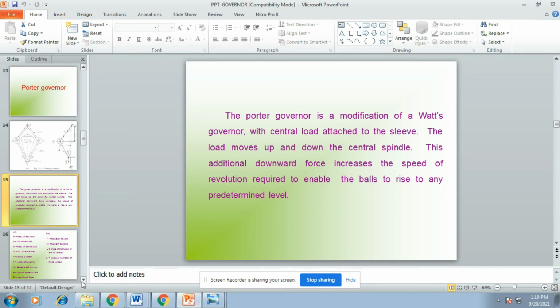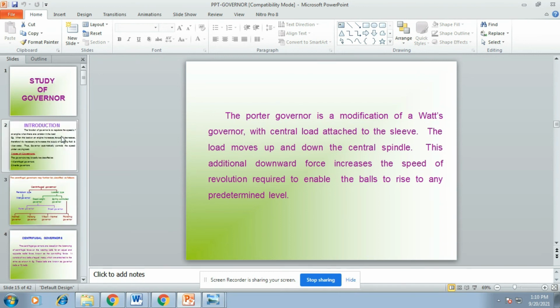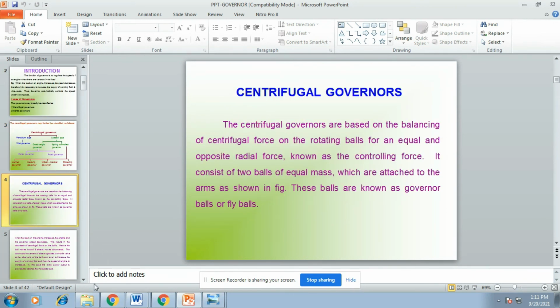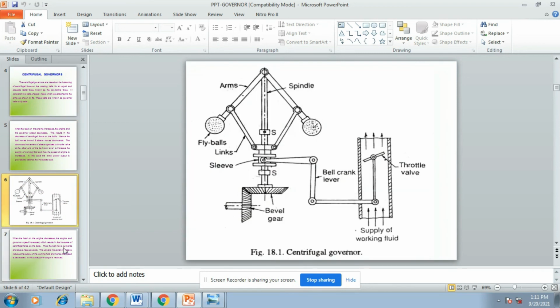Okay students, we discussed what a governor is, the classification of governors, and also what a centrifugal governor is, then the Watt governor and the Porter governor. Totally, when the speed of the engine or vehicle increases, the bell crank lever will operate the throttle valve to close. When the speed is increased, the throttle valve will be in the closed condition, so only a small amount of fuel enters the engine. Automatically the speed of the vehicle will decrease.